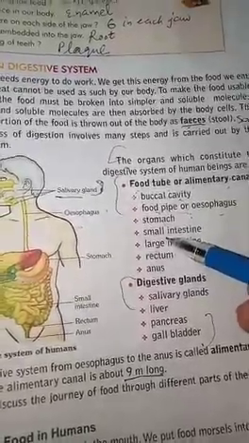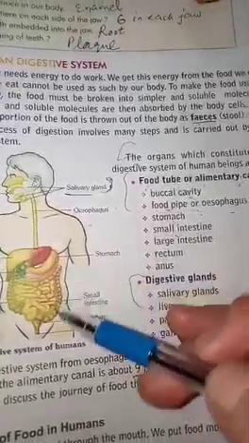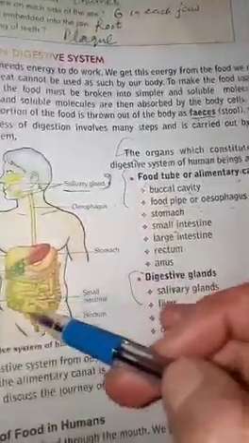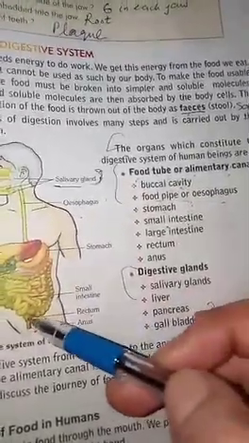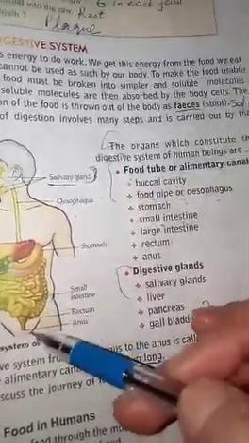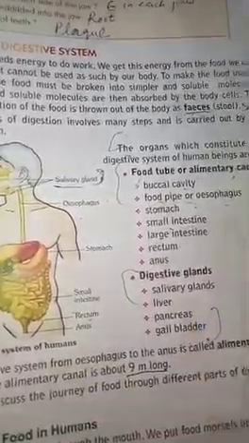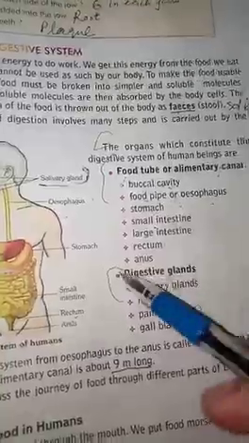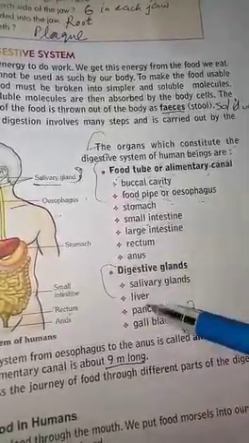Next organ is the small intestine. Here you can see this is the stomach, this is the small intestine. Next organ is the rectum. This is the rectum. Next is the anus, through which undigested food comes out from our body. These are the organs of the food pipe.